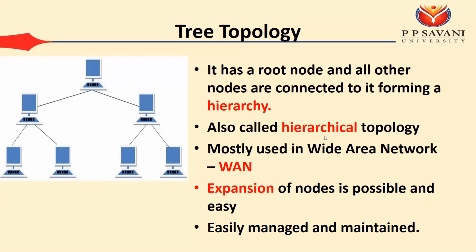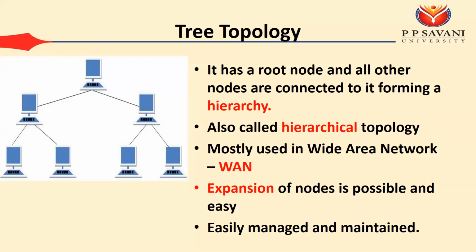We can give this example: someone has heard the name of the DNS server. In the case of the DNS server, you know that there is a root server. There is one main root server, and on the second level we have country servers, like .in server, .un server, .uk server.